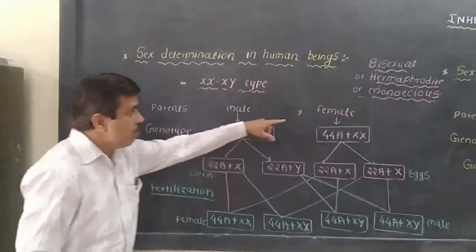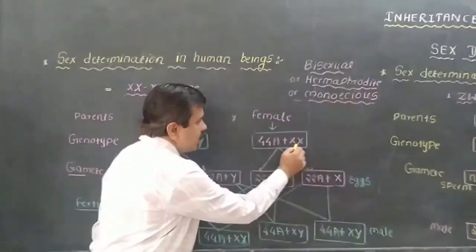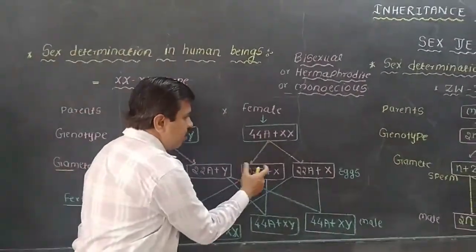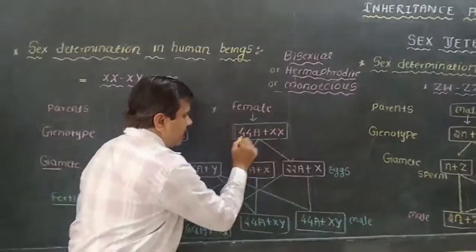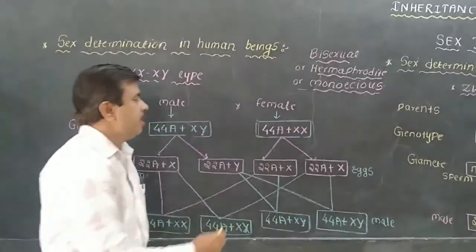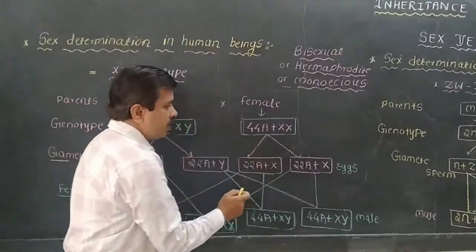In the case of the female, it contains 44 autosomes plus XX chromosomes. When the cell in the ovaries undergoes oogenesis, the eggs are produced.